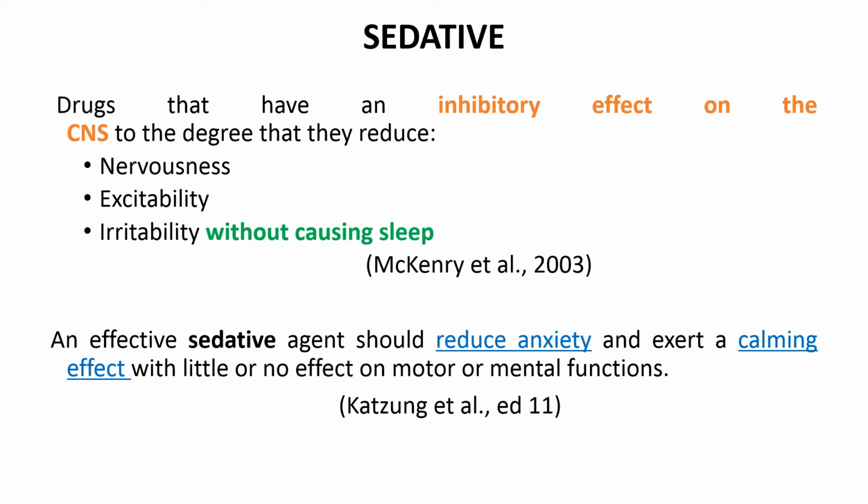But the thing that you should remember is that although they reduce nervousness, irritation and excitability, they do not induce sleep. So they will have a calming effect on the CNS. They will reduce anxiety, nervousness, excitation, but they will not cause any hypnosis.